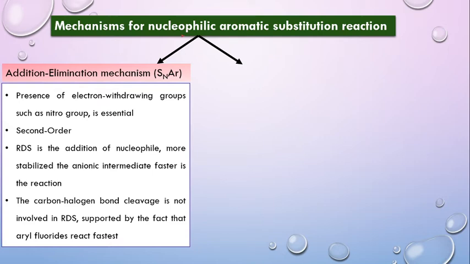So we would expect that an aryl fluoride will be undergoing the reaction at a very slow rate. But on the contrary, it is the one which is reacting fastest, in spite of the fact that the carbon fluorine bond is stronger. Which clearly shows that this bond cleavage is not involved in the rate determining step. Okay, so we're going to discuss this mechanism just after a little while.